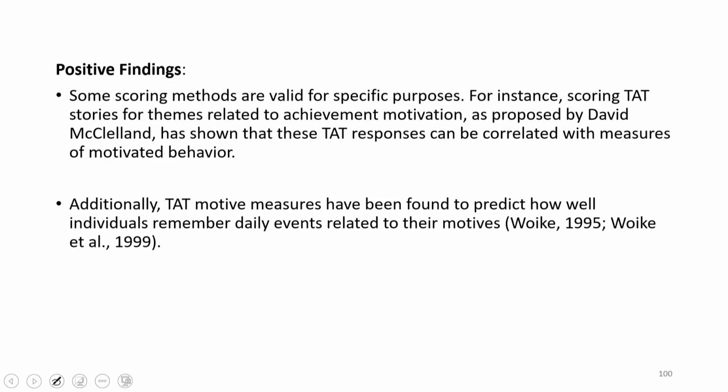Now, some of the positive findings are that some scoring methods are valid for specific purposes. For instance, scoring TAT stories for themes related to achievement motivation, as proposed by David McClelland, has shown that TAT responses can be correlated with measures of motivated behavior.